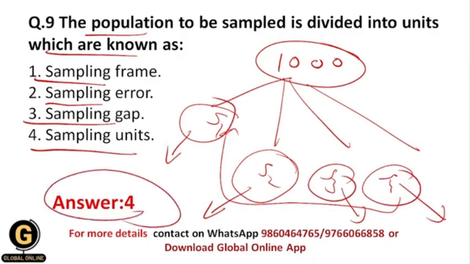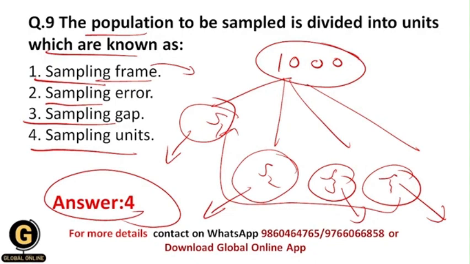And a sampling frame basically includes all the samples that we have already selected for a study. So this is called the sampling frame. But sampling units basically include the units of the population to be sampled, and it does not guarantee that it includes all the participants which are selected for the study, but the sampling frame includes all the population or participants which are selected for the study.